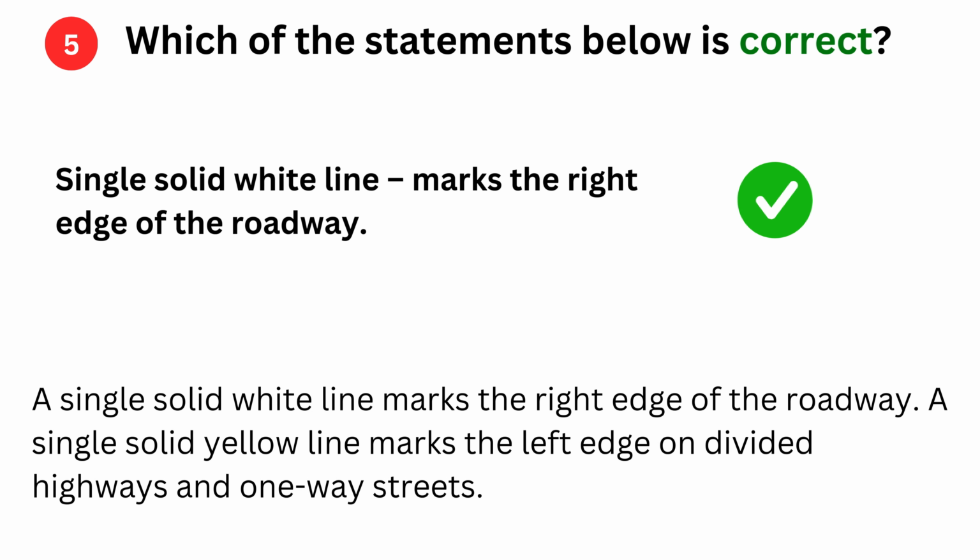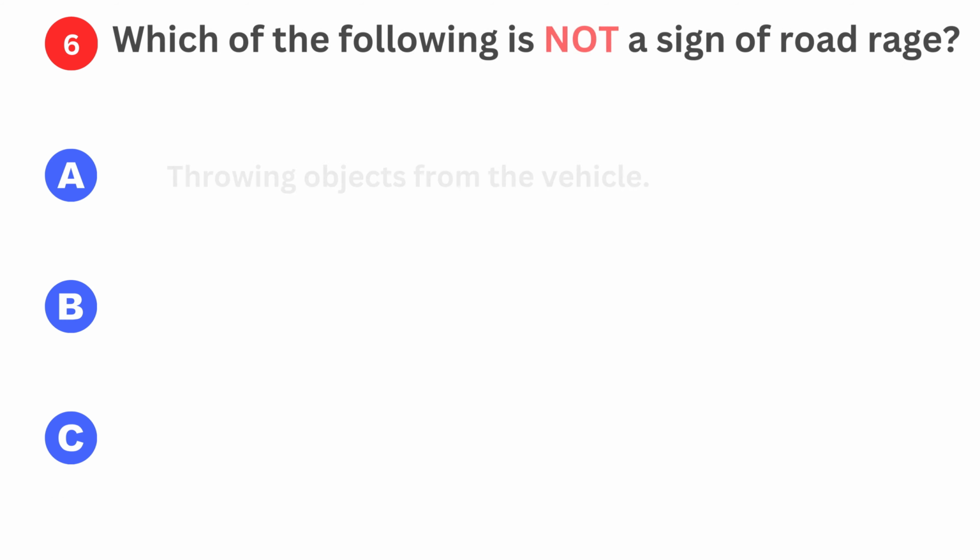Single solid white line marks the right edge of the roadway. A single solid white line marks the right edge of the roadway. A single solid yellow line marks the left edge on divided highways and one-way streets.